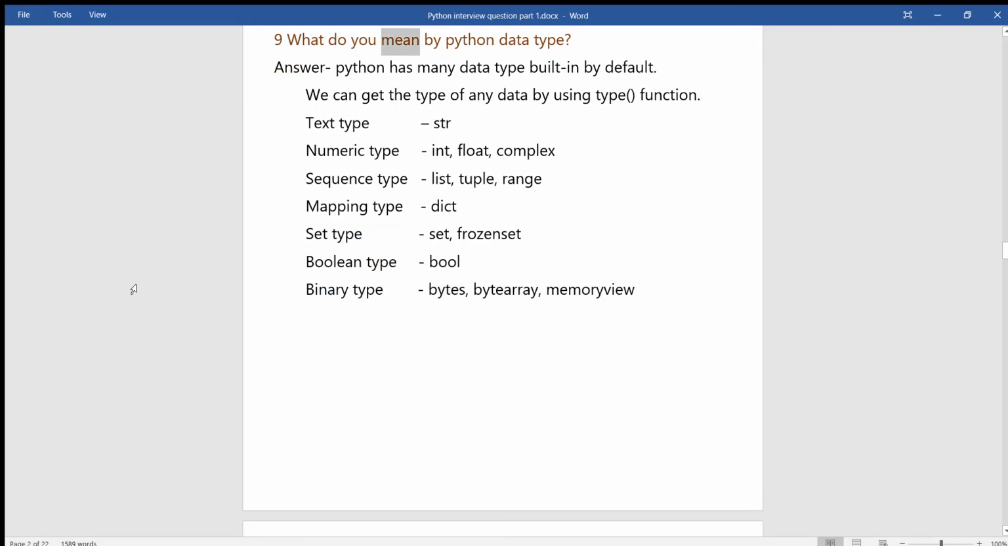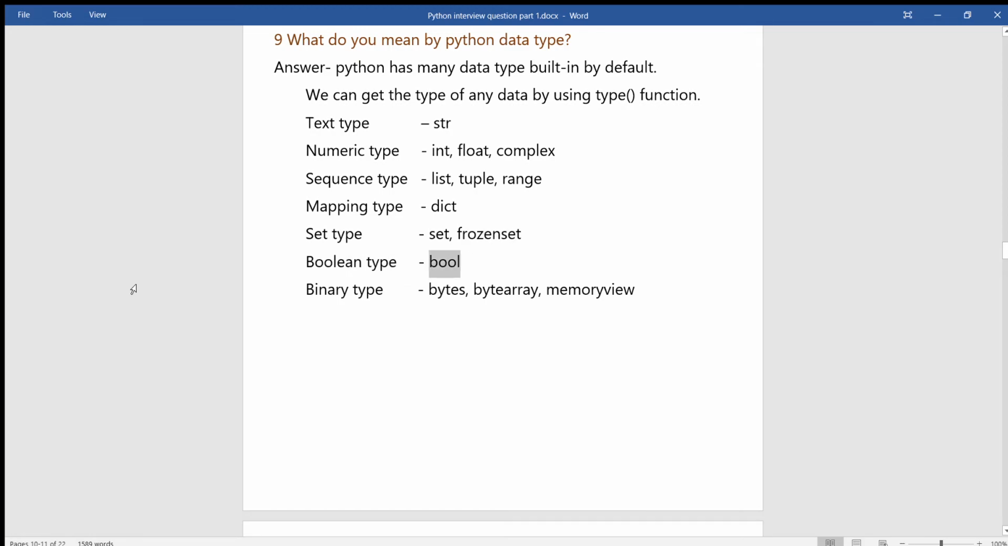9. What do you mean by Python data type? Answer: Python has many data types built in by default. We can get the type of any data by using the type() function. Text type: str. Numeric types: int, float, complex. Sequence types: list, tuple, range. Mapping type: dict. Set types: set, frozenset.